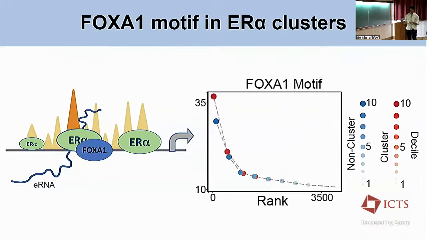We found that there is a certain factor called FOXA1. FOXA1 is a known pioneering factor and is known to interact with ER alpha as well. And what we find is that for the highest binding sites, which you see here, the FOXA1 motifs tend to be better as compared to the non-cluster sites, which don't contribute.